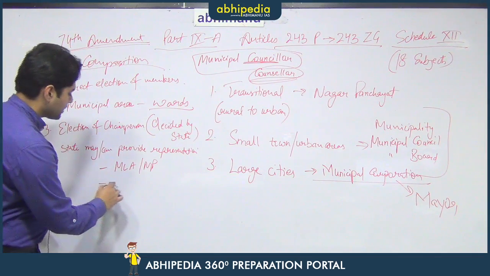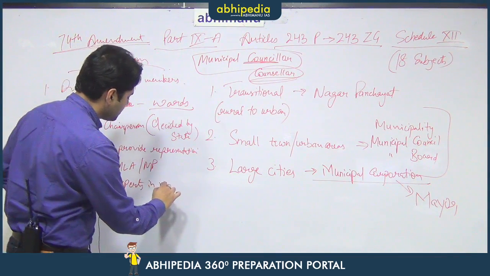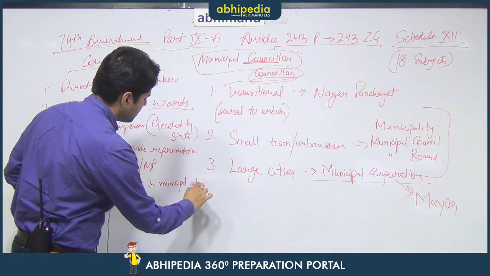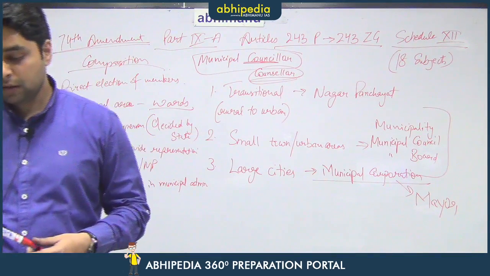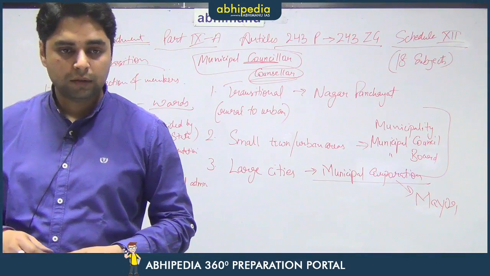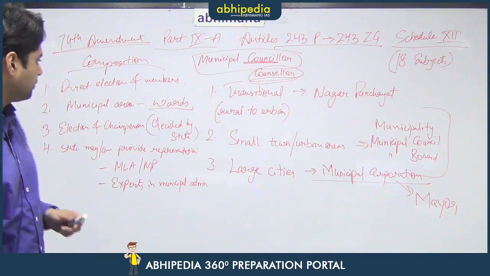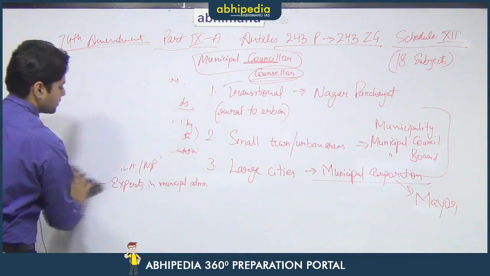Similarly, if there are any experts in municipal administration, they can also be granted special representation in the house. So, this representation can be provided to these members in the municipal bodies.